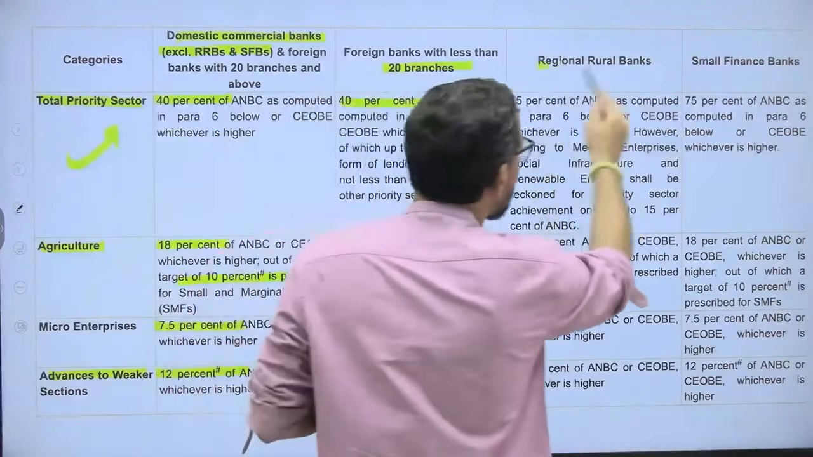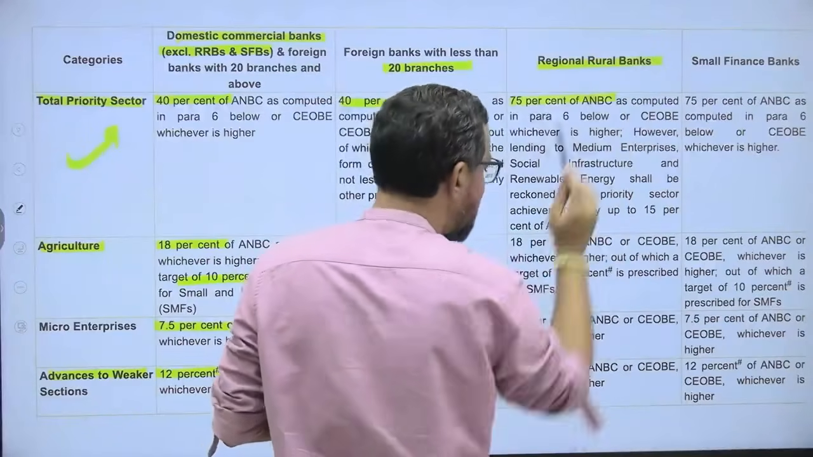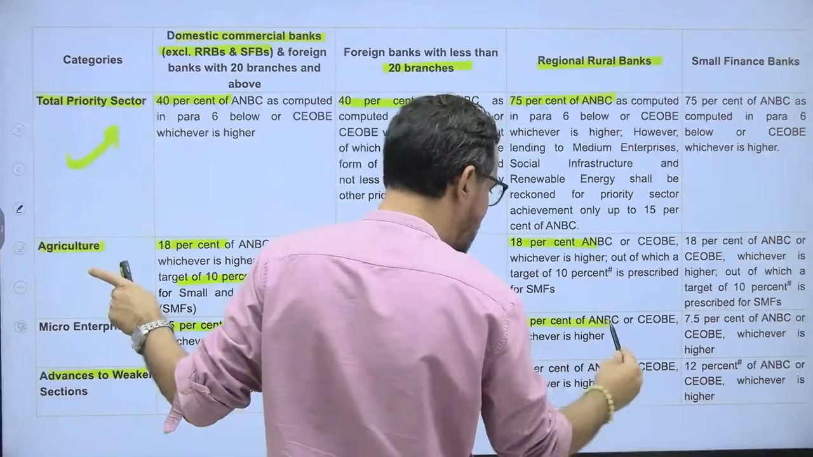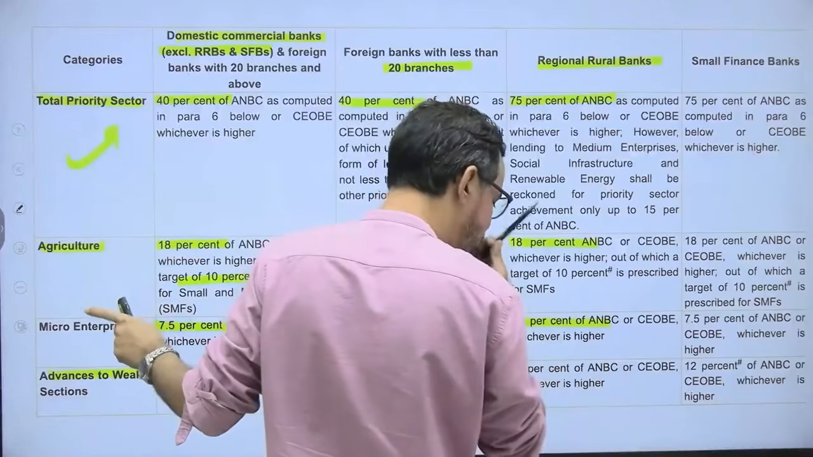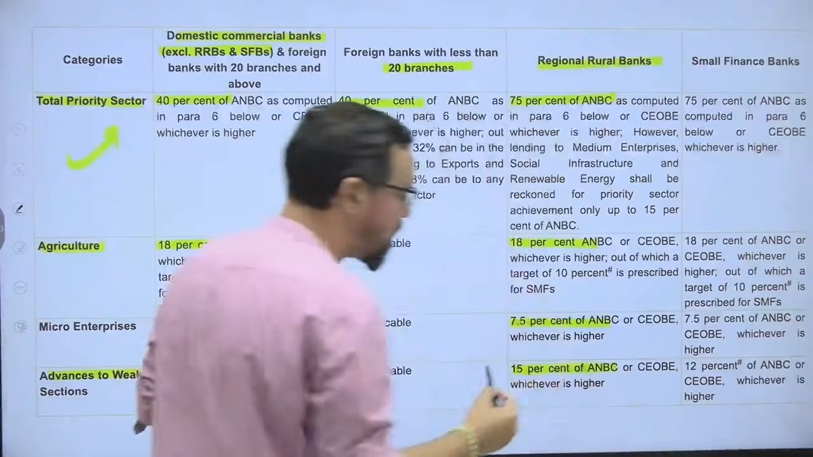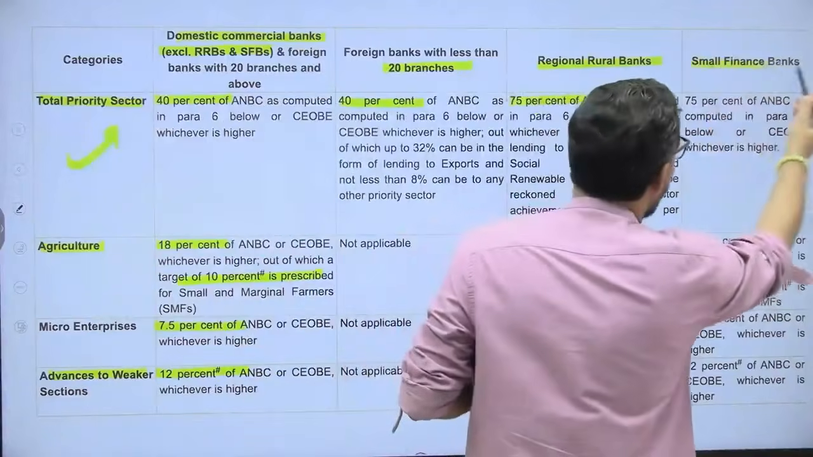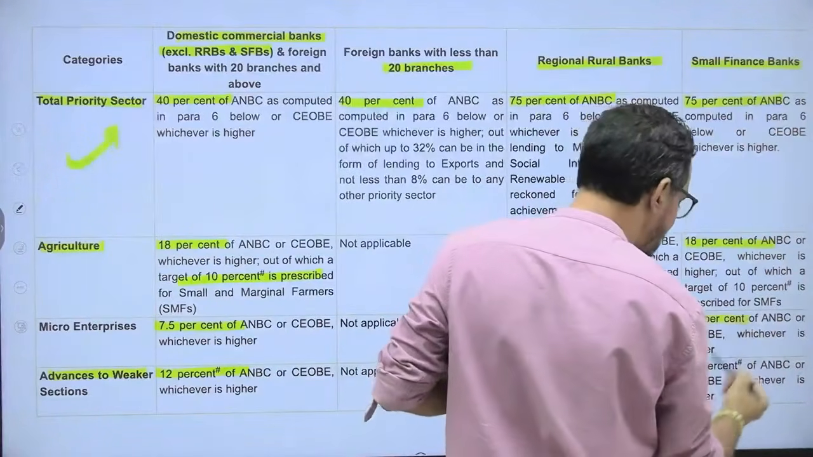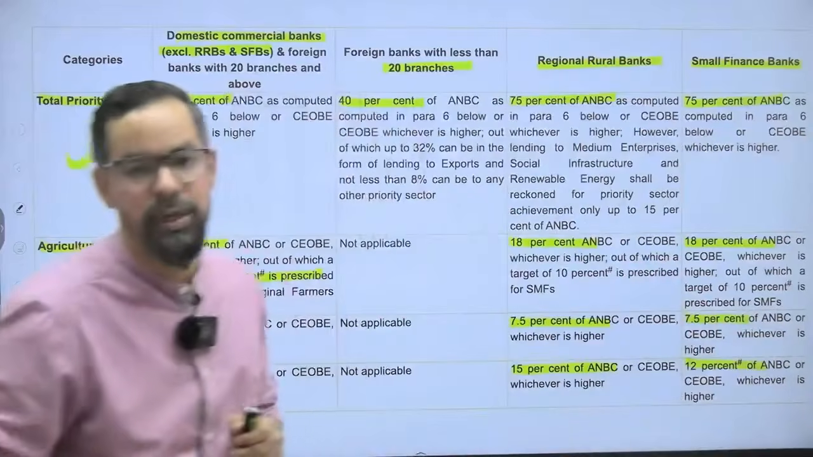In case of regional rural banks 75% आपका, ठीक है, 18% for your agriculture, 7.5% for the आपका MSMEs, ठीक है. Then आपका 15% for weaker section, ठीक है. Small finance bank आपका 75%, 18% agriculture, 7.5 and 12% here, ठीक है.